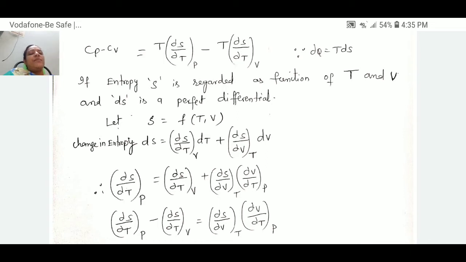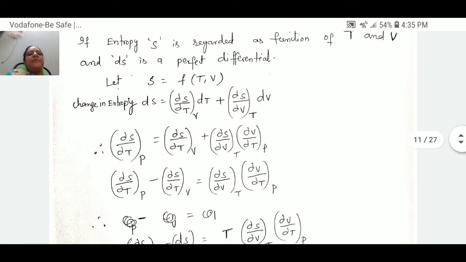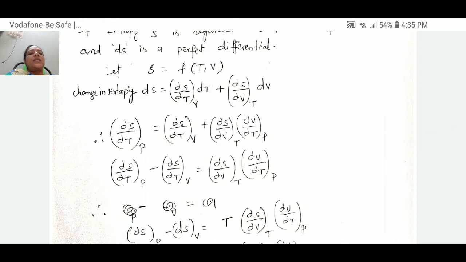Just we are dividing with dou v and multiplying with dou v. So next step, dou s by dou t at constant p minus dou s by dou t at constant v must be equal to dou s by dou v at constant t, dou v by dou t at constant p.